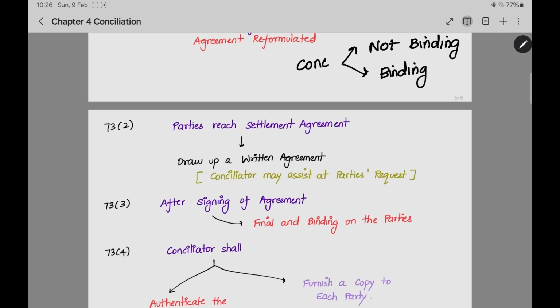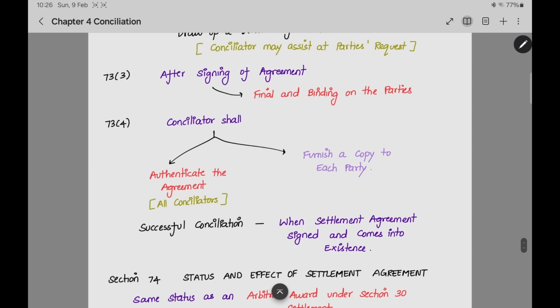Where there is no settlement agreement, it is not binding. If the agreement is signed, then it is a binding decision, meaning the parties cannot go against the agreement. Now, the next point is that the conciliator shall authenticate the agreement. He will put a seal or a signature, and like that he will authenticate the agreement.